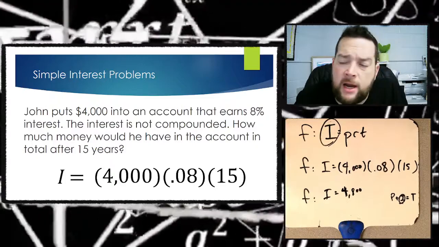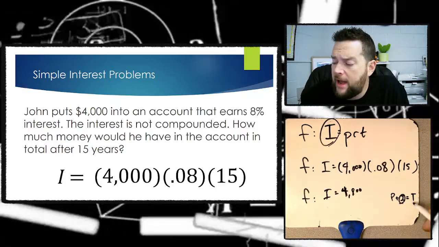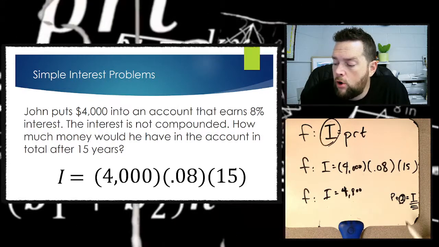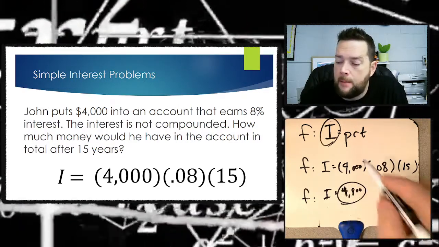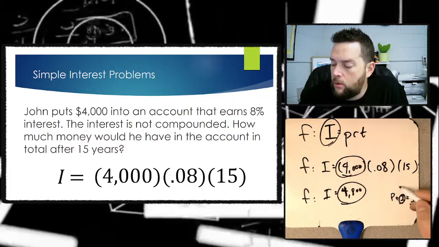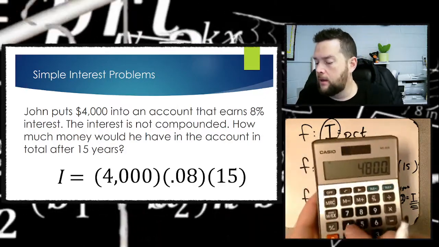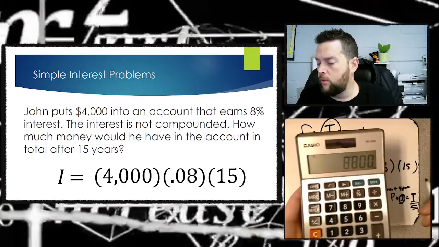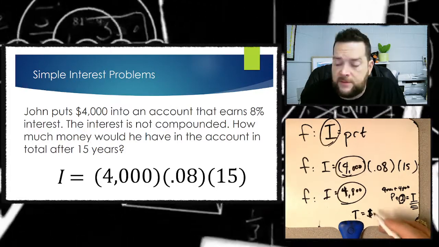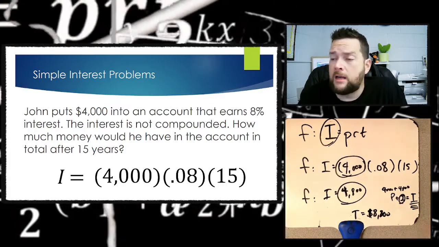But before you go and click the answer, you want to go back to the question and remember, what did the question ask for? The question asked for the total amount in the account after the 15 years. Well, the total amount in the account includes the interest plus the principal. So the interest was 4,800 and the principal was 4,000. So we add the interest and the principal, and we've got $8,800. So in total, after the 15 years, there's $8,800 in that account.